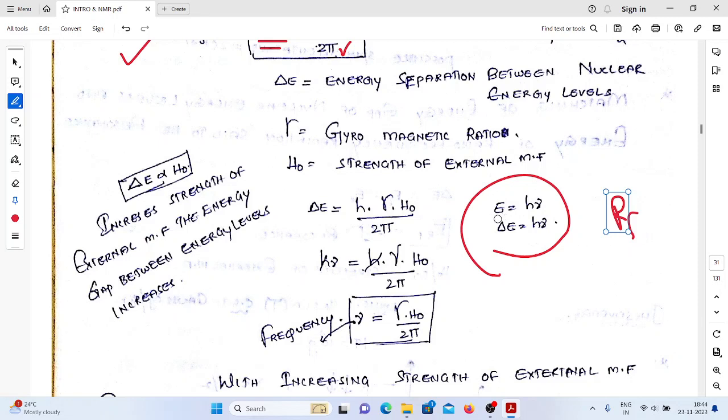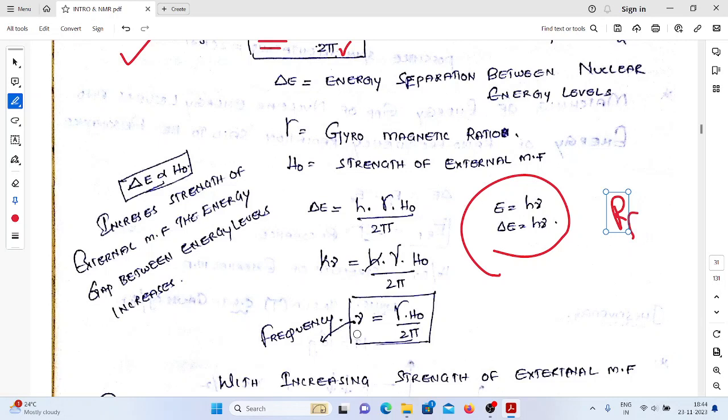So generally whenever you talk about the wavelength or frequency, the indirect meaning is that we are talking about the energy of the system. If you know the wavelength, you can calculate energy. If you know the frequency, we can calculate energy. That's why whenever you use these kinds of terminologies, indirectly in your mind you should think that I'm talking about the energy of the system.